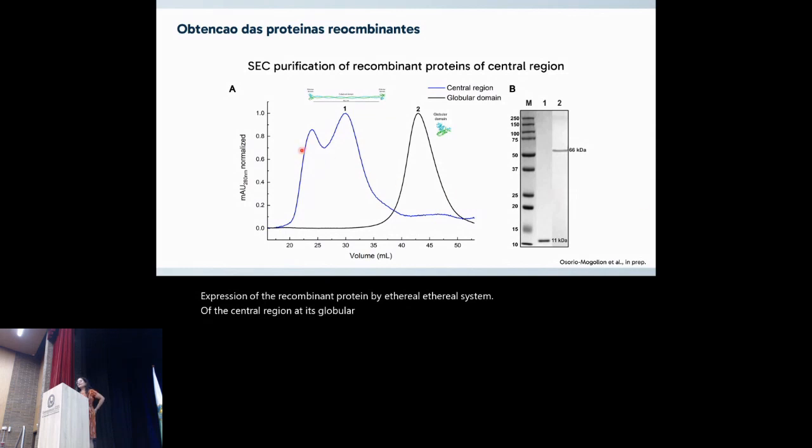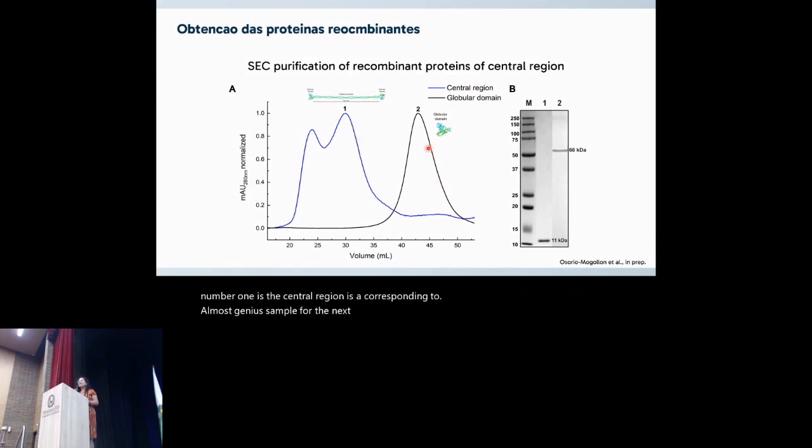We can see here in this SEC purification, size exclusion chromatography purification, after the affinity chromatography, two peaks. This peak corresponds to molecular aggregates that we are not considering, and this peak number one, the central region, corresponds to the homogeneous sample for the next analysis.